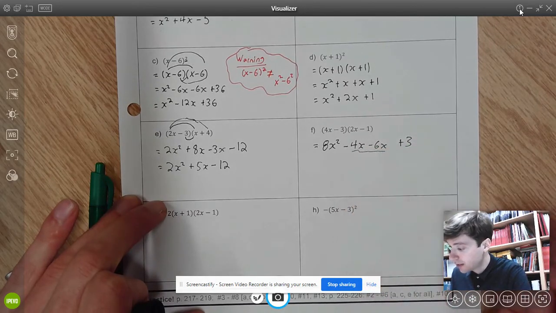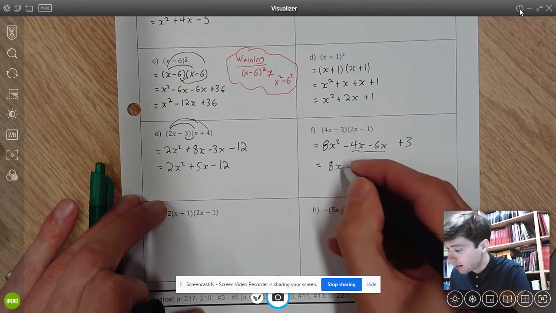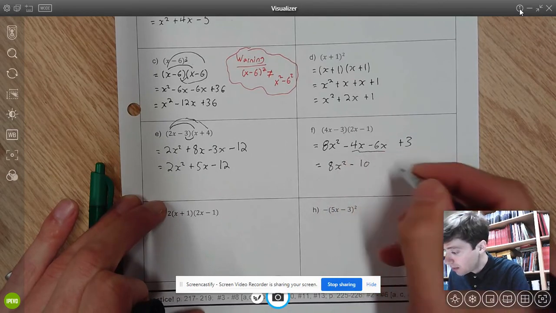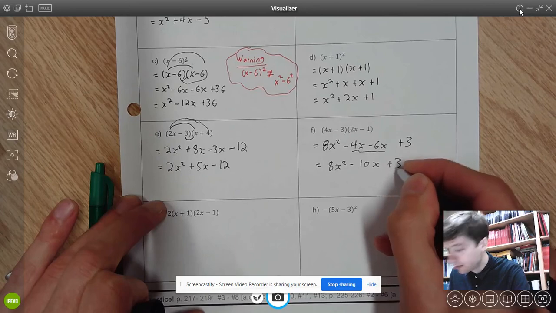Okay, the middle terms I can collect. So I have 8x squared minus 10x plus 3.